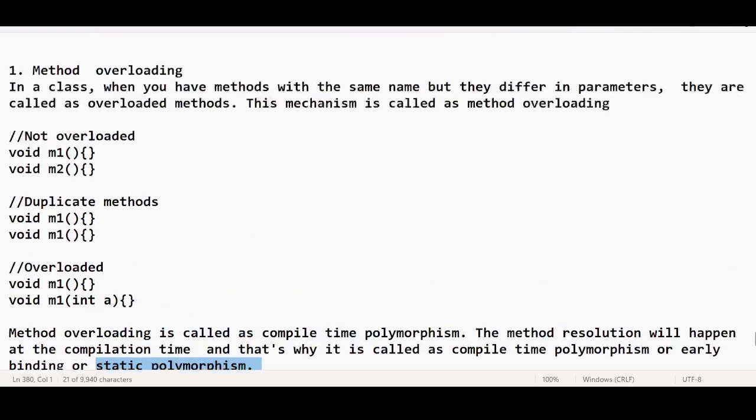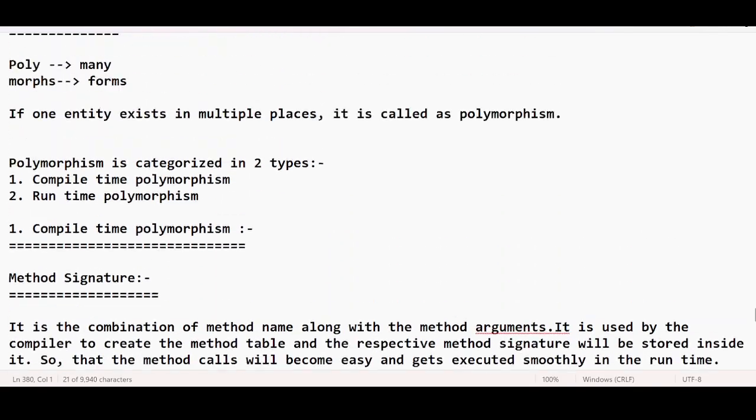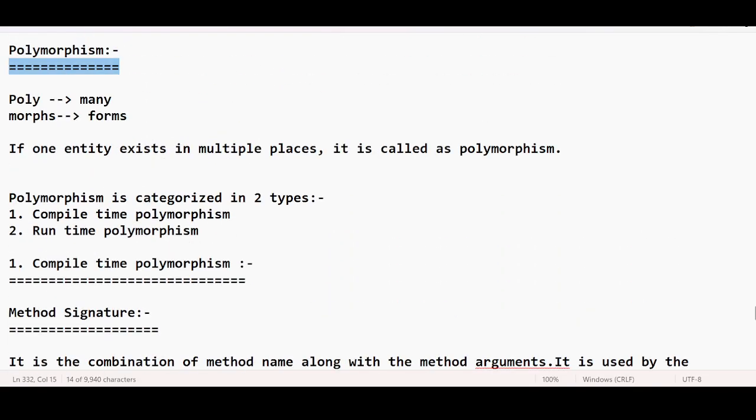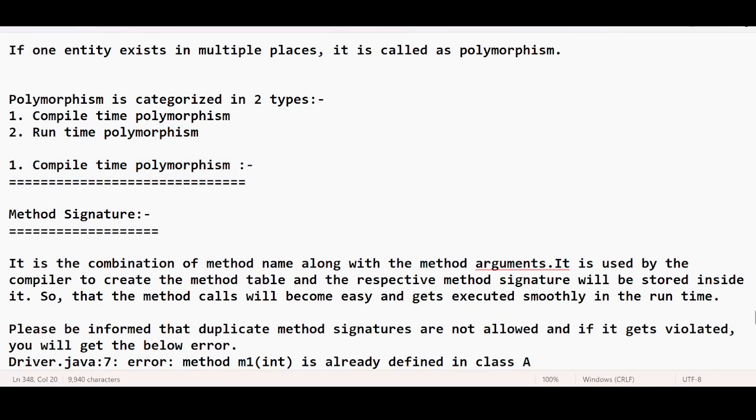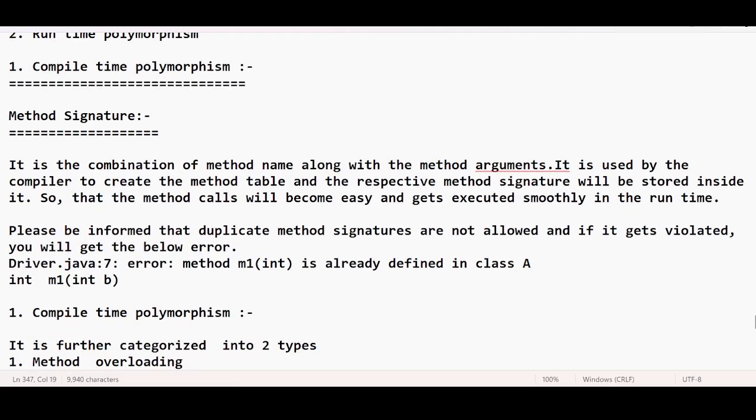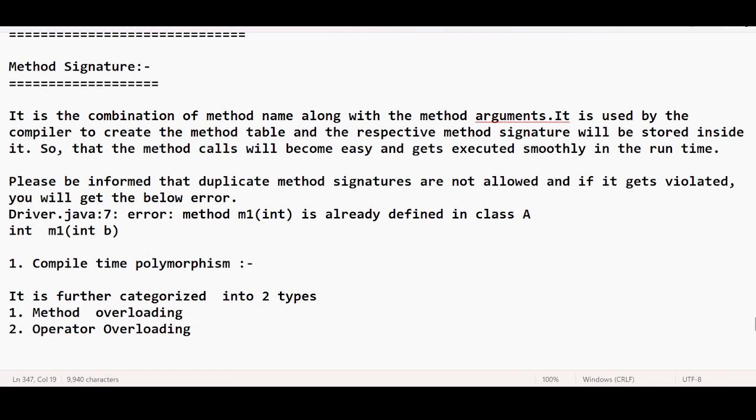What we have discussed so far is very simple. We discussed what is polymorphism. Under polymorphism, one thing in multiple forms is called polymorphism. Polymorphism is categorized into two types: compile time and runtime. Before understanding compile time, we understood what is method signature. We consider the method name and the parameters, not the return type. The combination of method name along with the method arguments is called the method signature.